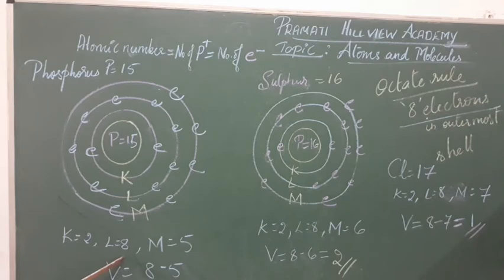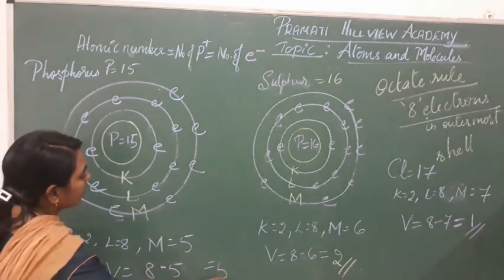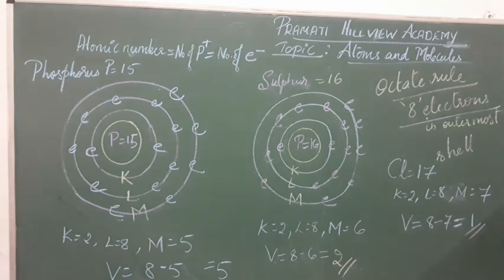Second is the L shell, which contains 8 electrons, and the M shell contains 5 electrons, because 2 plus 8 becomes 10, K and L, and then the M shell, the outermost shell, contains 5 electrons. Will you say that its valency is 5 now, because it contains 5 electrons in the outermost shell? But no, here we won't say its valency is 5. Sometimes its valency becomes 5 also, that is correct, but usually its valency will be 3.